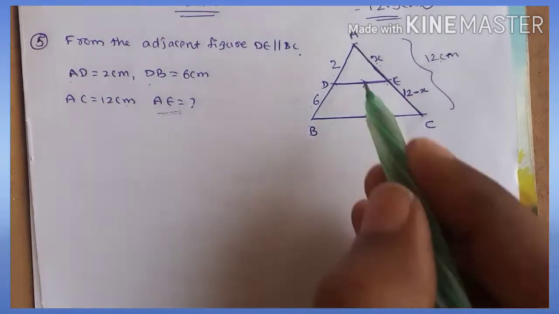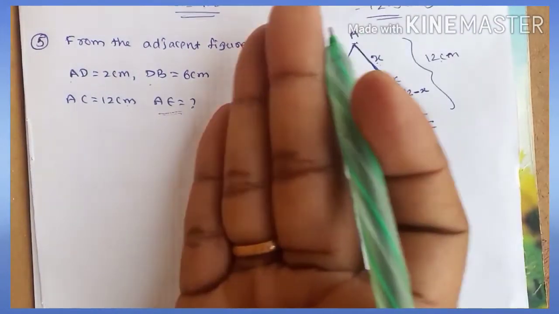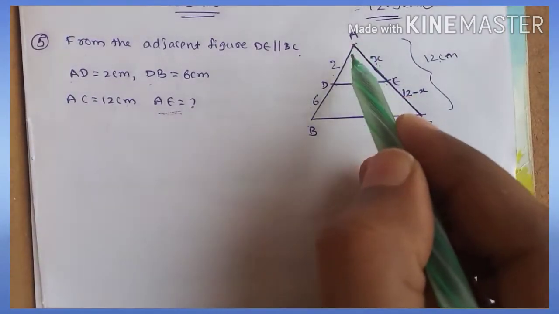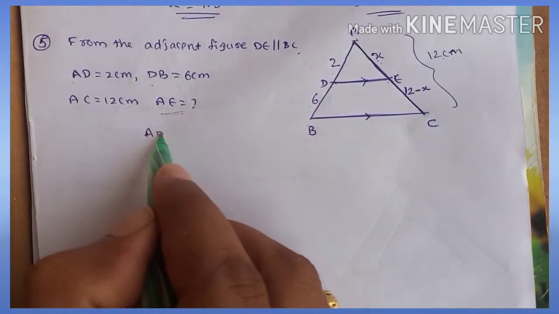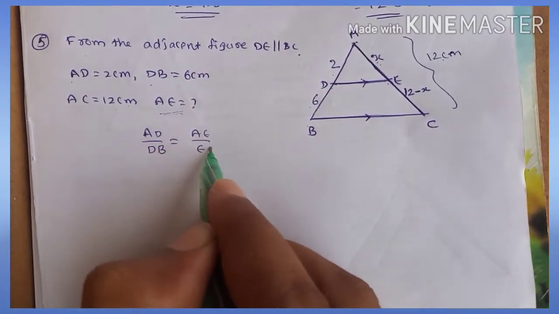Now, the sides relation is given, so you have to use BPT only. Because this side and that side are given, if the central portion were given it would change. Okay, now AD by DB is equal to AE by EC.